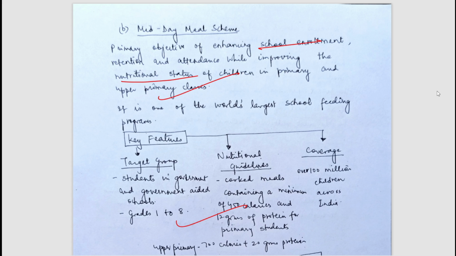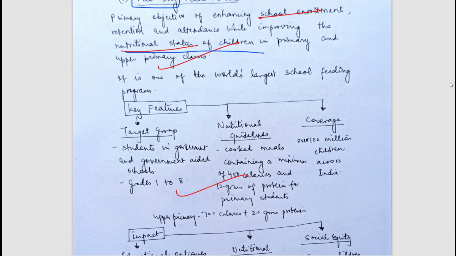So we all know what midday meal scheme is. That is feeding the children in the school. Okay, the children who are going to schools are fed in the lunch time with a midday meal. Okay, fed lunch to enhance the nutritional status of children. Key features have been mentioned. The target groups are the children of grades 1 to 8.